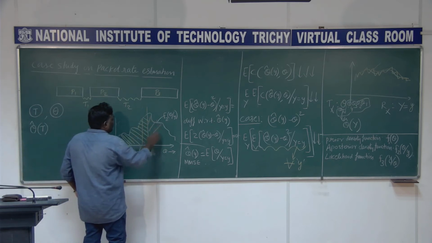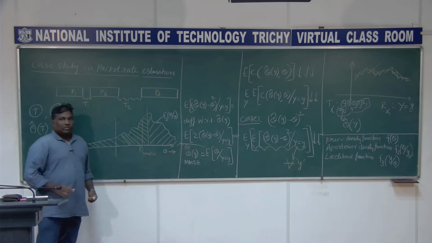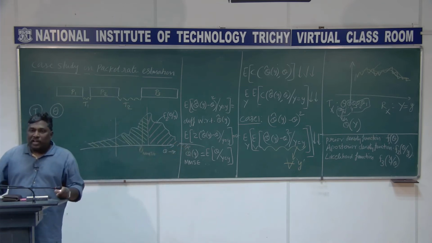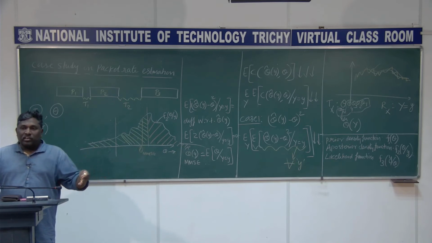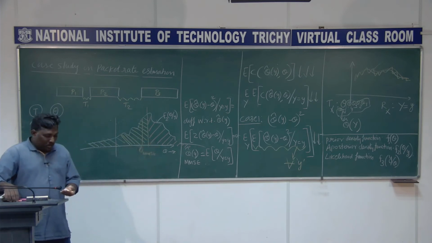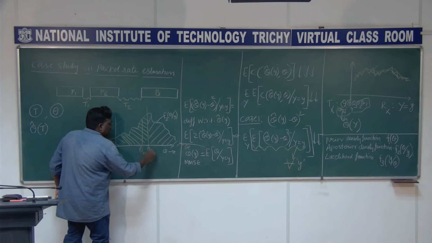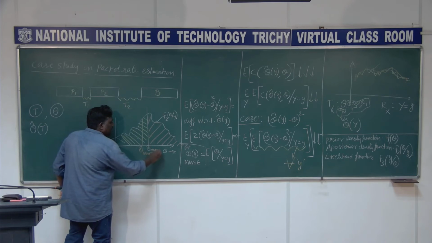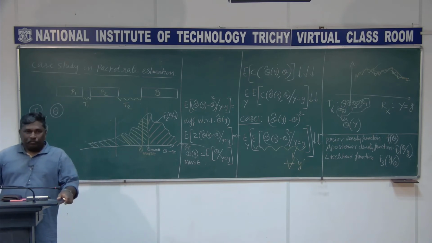Here again it goes up to infinity. I can choose this value of theta such that this area, the yellow, is equal to that area, the pink. And we have this solution here, theta cap, it is MMAE, minimum mean absolute error, absolute estimation.